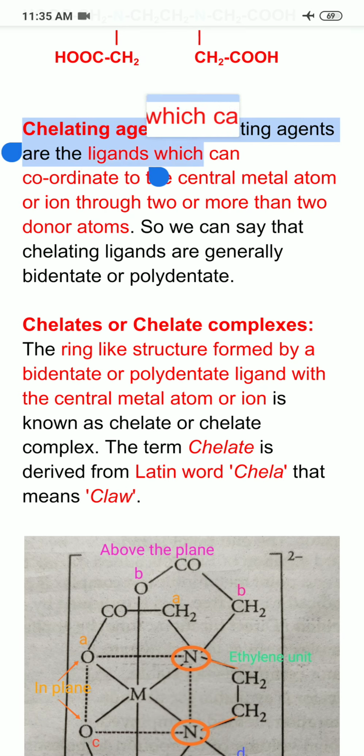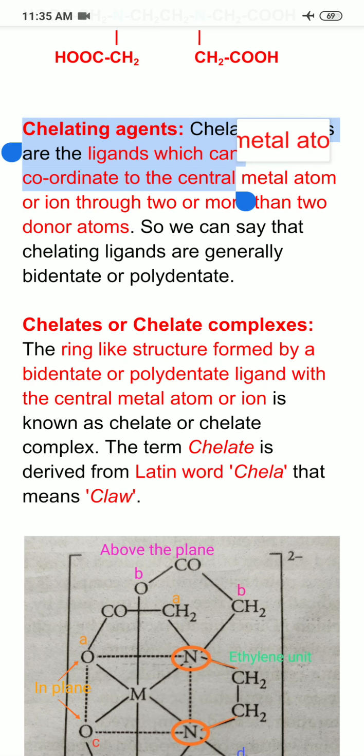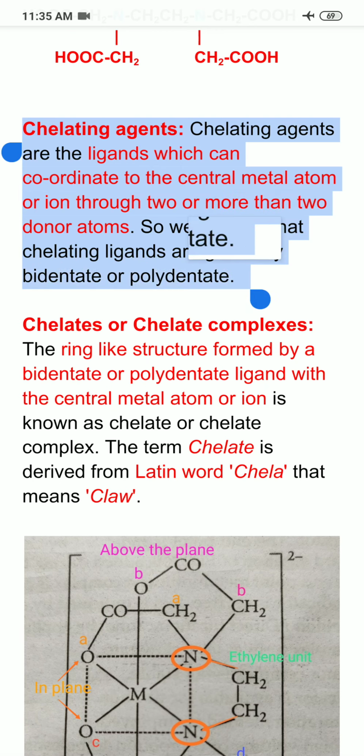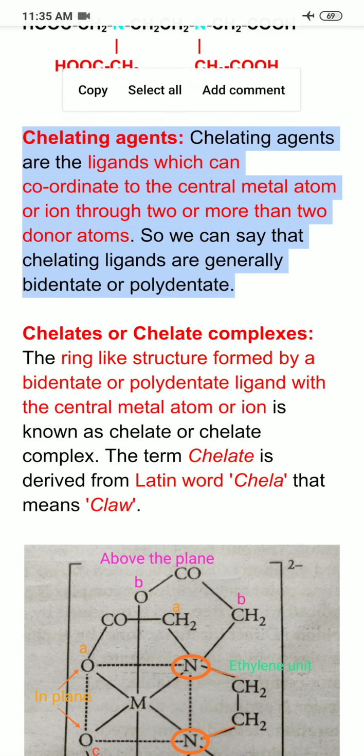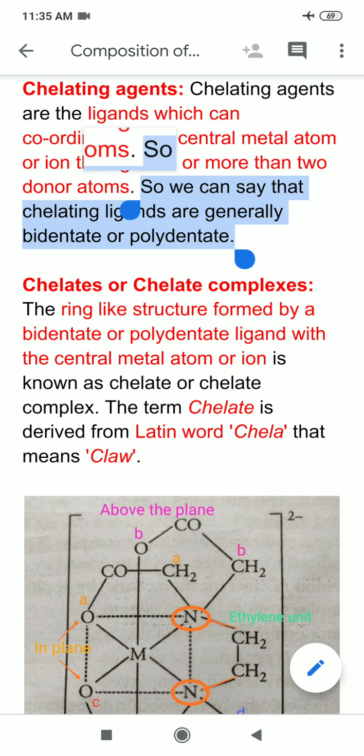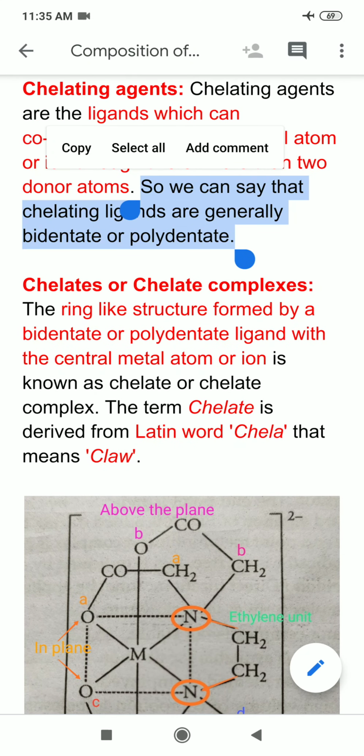Chelating ligands are the ligands which can coordinate to the central metal atom or ion through 2 or more than 2 donor atoms. So we can say that chelating ligands are generally bidentate or polydentate. Monodentate ligands are not chelating ligands, but bidentate, tridentate and polydentate ligands can be regarded as chelating ligands.